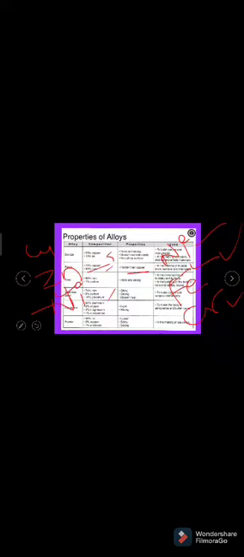And next one is duralumin. Okay, it is the mixture of aluminum, copper, magnesium and manganese. Mainly the aluminum proportion is high, that is 93 percentage, copper is 3 percentage, manganese is 1 percentage, magnesium is 3 percentage.